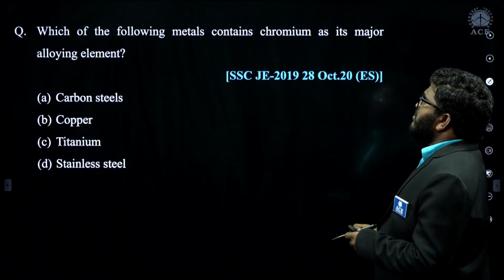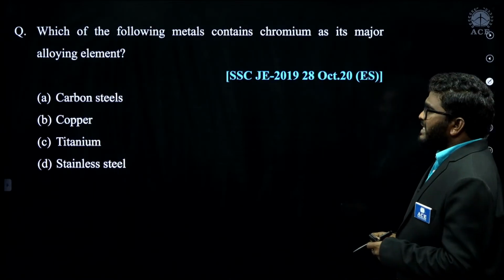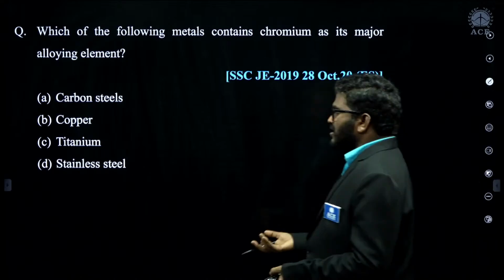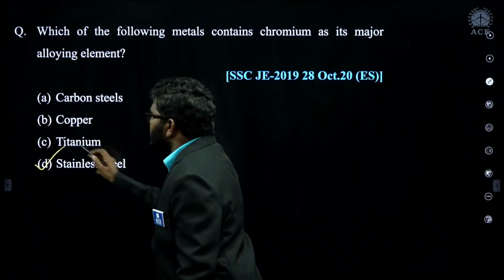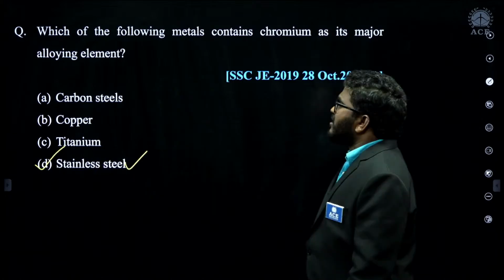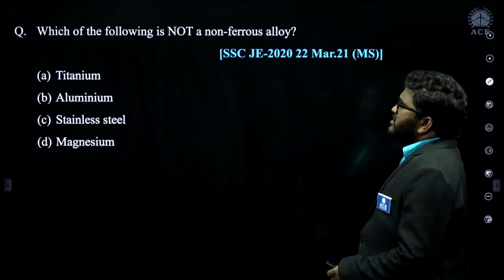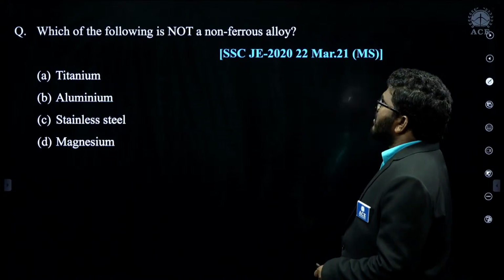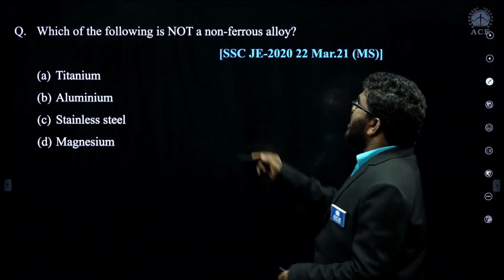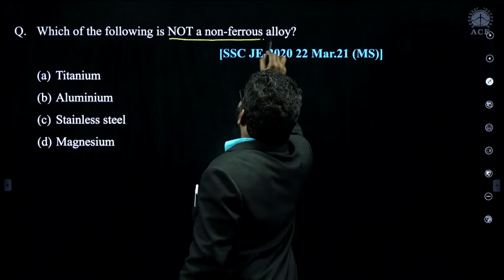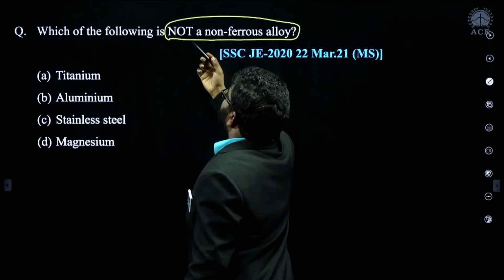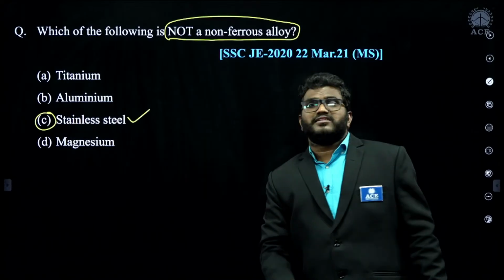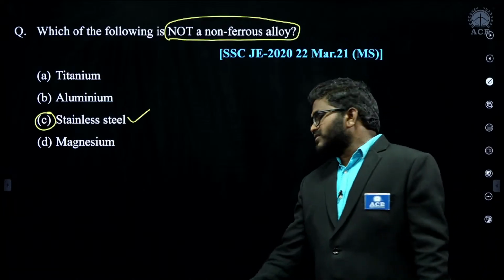Which of the following metals contain chromium as its major alloying element? Chromium as its major alloying element, that is nothing but a stainless steel. That is the correct option. Which of the following is not a non-ferrous alloy? Read the question: not a non-ferrous alloy means which of the following is a ferrous alloy? Stainless steel. Remaining all are other than iron. Stainless steel is an iron alloy, a ferrous alloy.